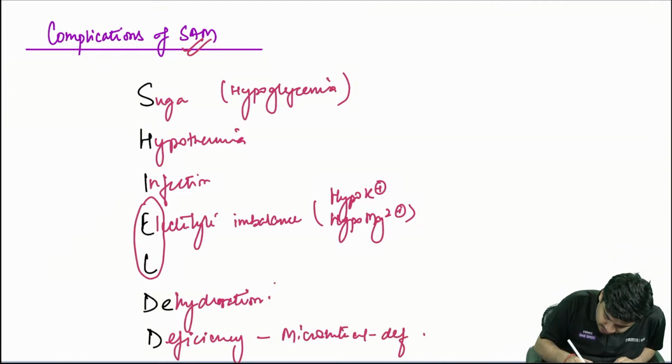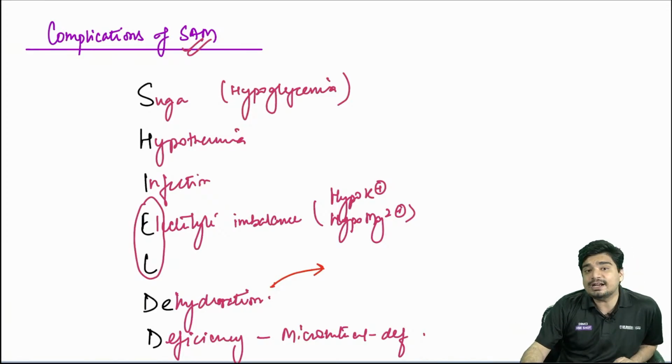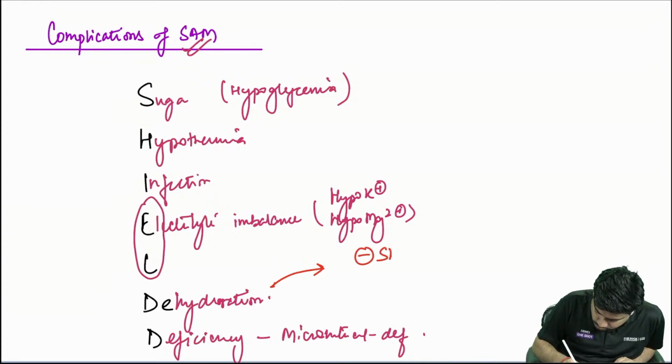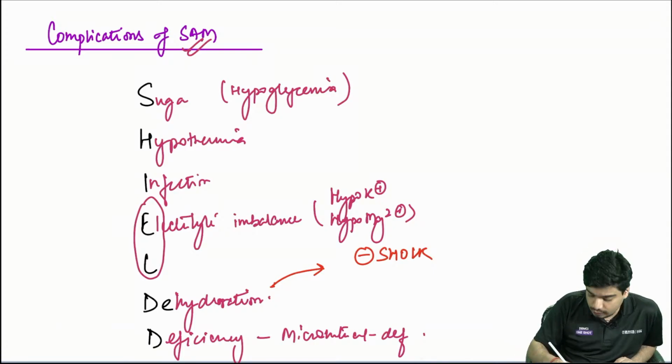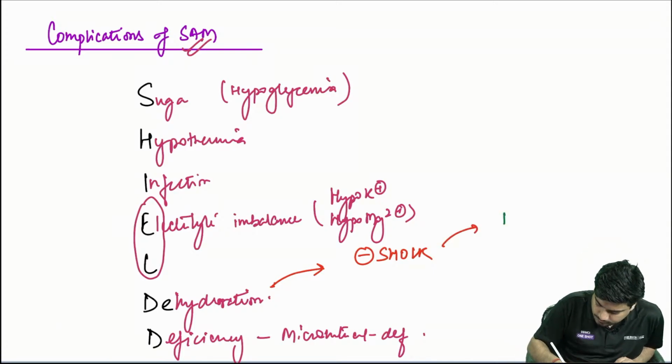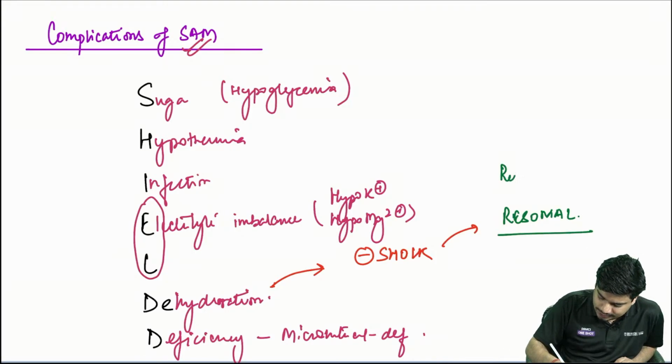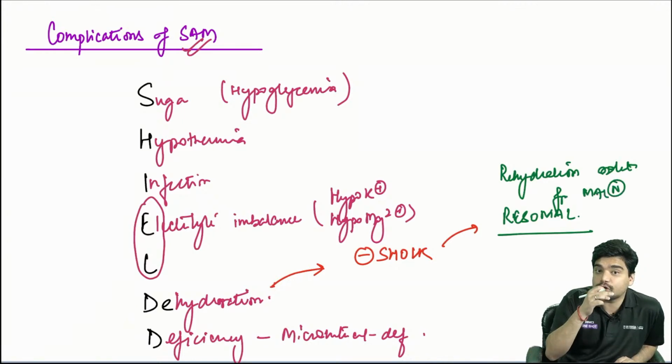For dehydration in SAM, always remember, if this dehydration is without shock, we use what is called ReSoMal, that is, rehydration solution for malnourished.